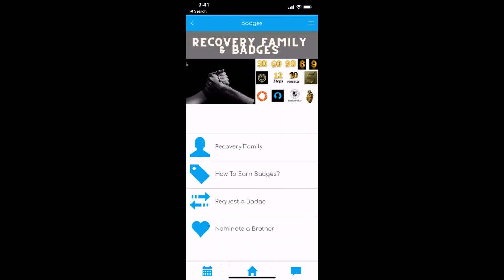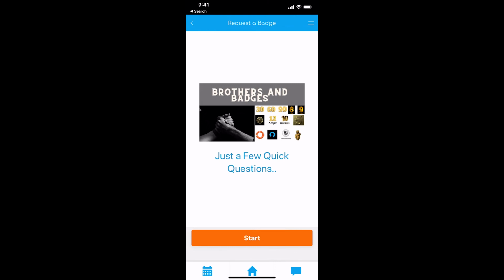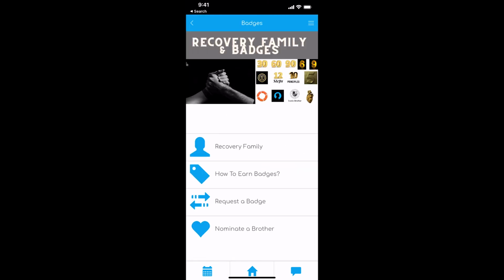If by chance, look, our recovery coaches, therapists, everyone's super busy. So if you don't see your badge show up within a week or so, just fill out this request a badge form. It's the third one down here that you see. It's just a few questions on a form. Fill that out, send it to us, and we'll get you the badge here on the app as soon as we can.